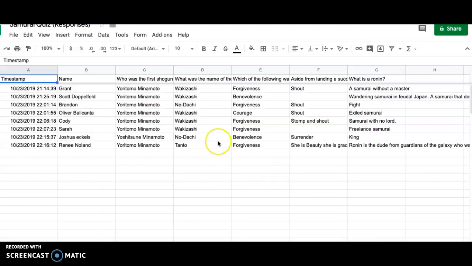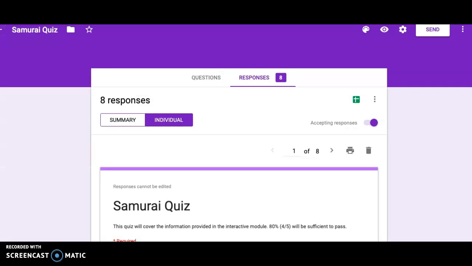But that is about it from me. This is all the data that I got. I got 8 people to respond. I tried to get more, but a lot of people don't know a lot about Samurai, sadly.